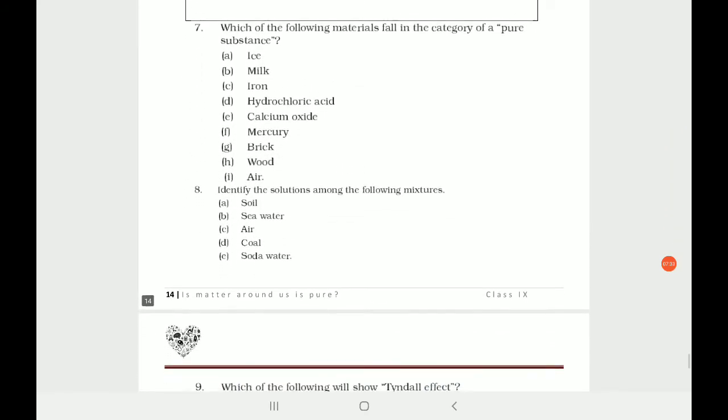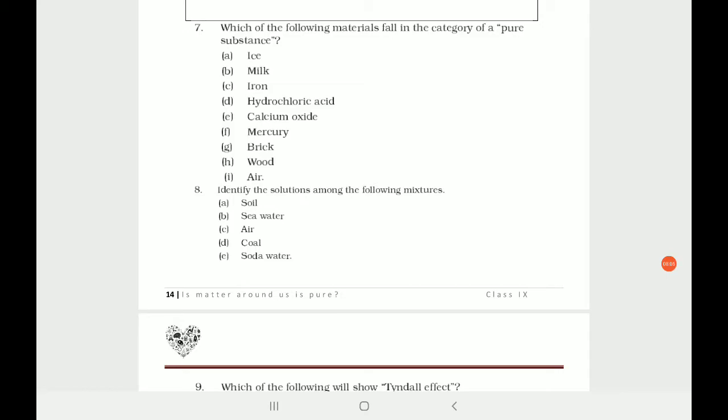Which of the following material fall in the category of pure substance? I know that pure substance का मतलब आपको समझ में आ रहा होगा अब तक, मतलब anything is not mixed in it. Ice is of course a pure substance because it is a H2O compound. Compound and elements are pure substance, let me tell you. Basically, milk is not a pure substance. Fat, water, sugar, everything is mixed in it. Iron is of course a pure substance, it is an element. Hydrochloric acid is a pure substance. Yes, it is a pure substance. It's HCl, hydrochloric acid, compound.